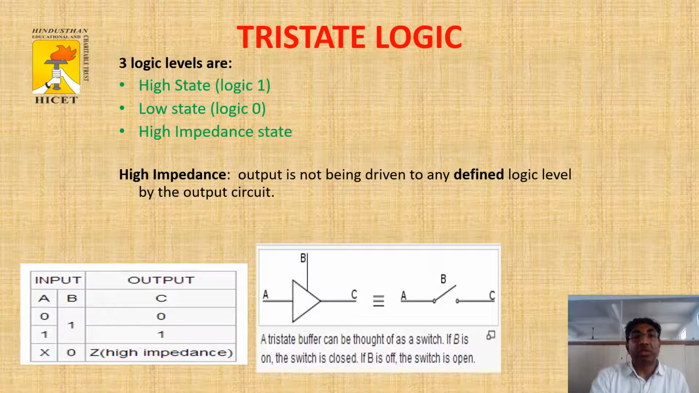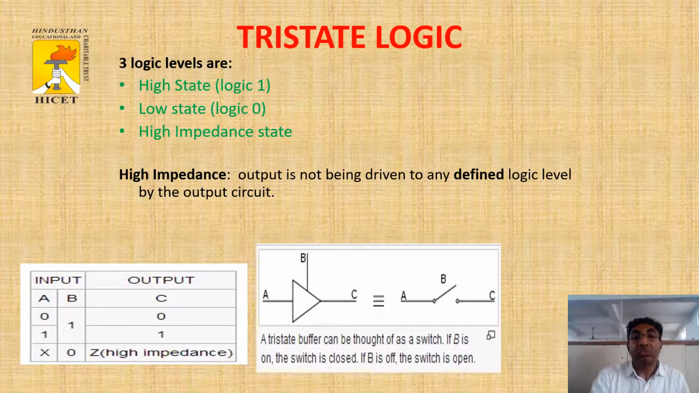Then tri-state logic. There are three logic levels: the first is the high state, then the low state, then the high impedance state. In the high impedance state, the output is not driven to any defined logic level by the output circuit. For example, the input lines are A and B, and the output is C. For input A we give 0 or 1, and B we give 1. With C, when we give 0, the output we get is 0. When we give 1, the output we get is 1.